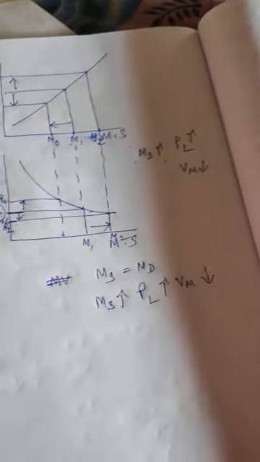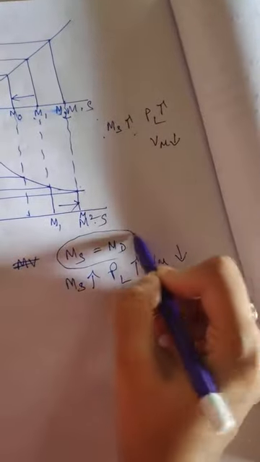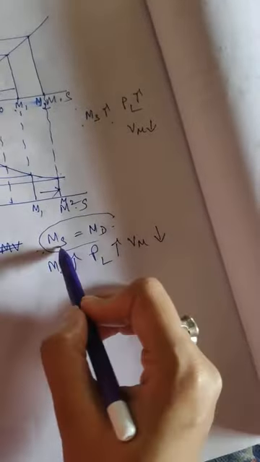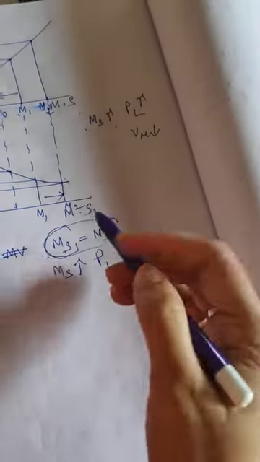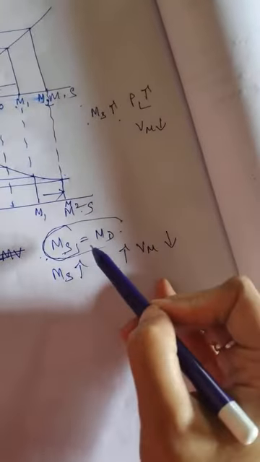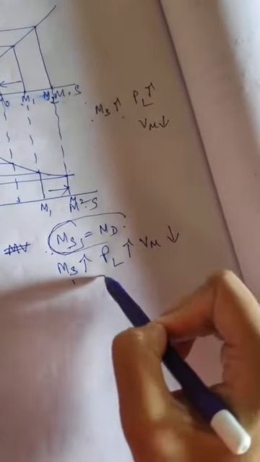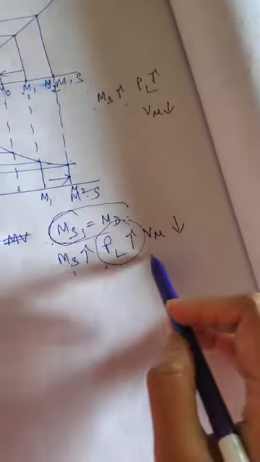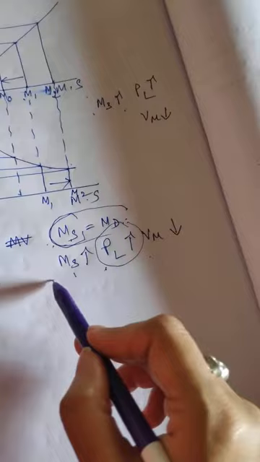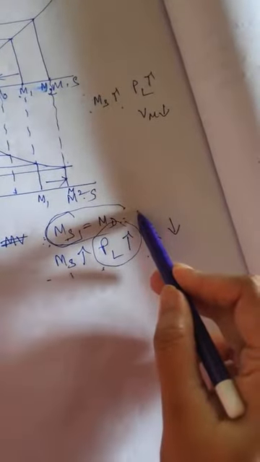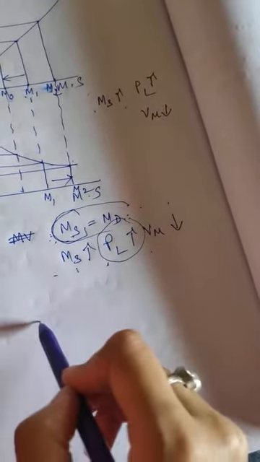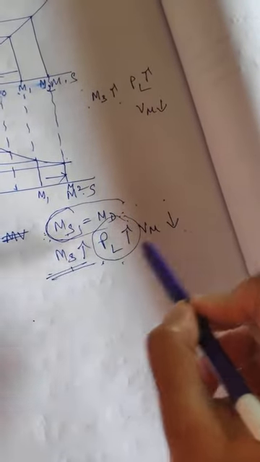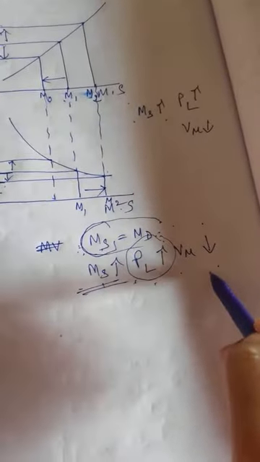So we must keep in mind that whatever the money demand is, that must be equal to the money supply. Otherwise, for a certain reason or situation, if the money supply in the economy increases, then the price level will also increase, and if the price level increases, that is not good for our economy. So we must keep in mind that money supply must be equal to money demand. But other things remaining constant, according to Fisher, if money supply increases, then the price level will increase and the value of money will decrease.